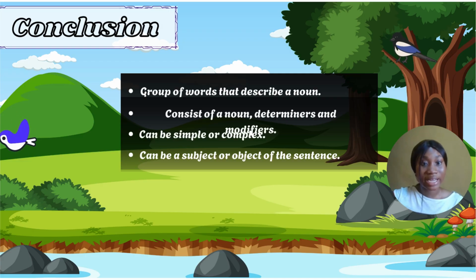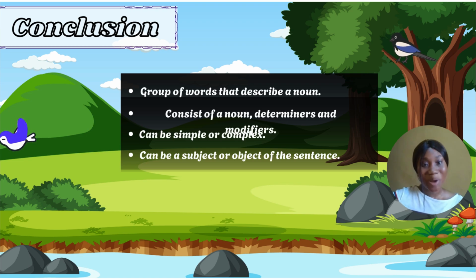Now, a noun phrase can include an adjective. A noun phrase can also include an adverb. A noun phrase can be simple or complex. And a noun phrase can be a subject or the object of an action. Subject simply means the person that is doing the action, performing the action, while an object simply means the person that is receiving the action.